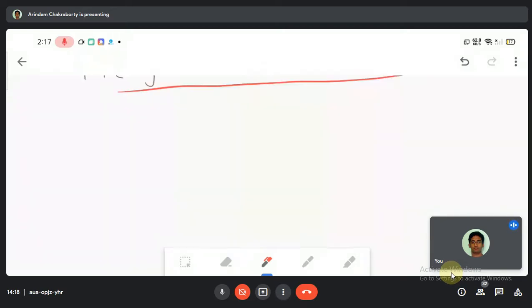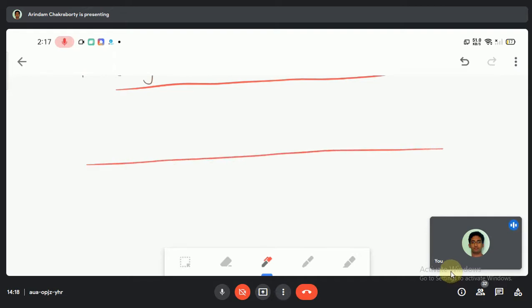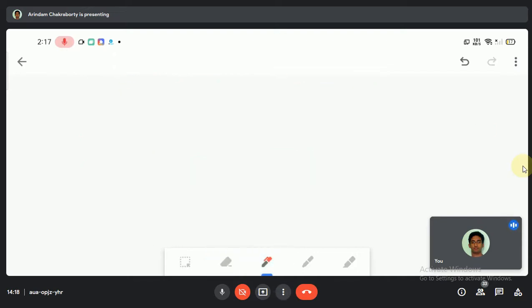Let me simplify it. I will not be showing you everything because we have a shortage of time. In the next class we will continue. But let me show you how this can be done. At first we draw a line. I will not draw as per all the requirements, as per the scale. I cannot draw right now, but I'll give you all the knowledge.